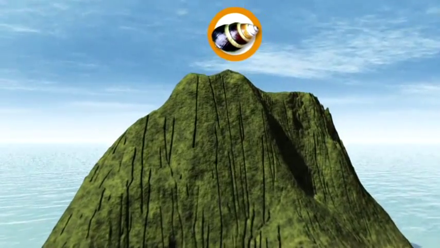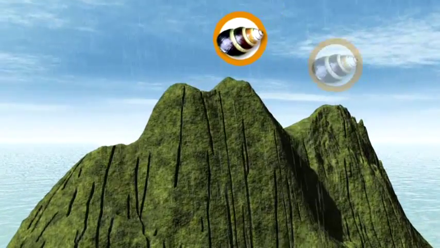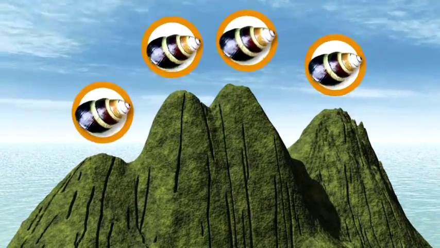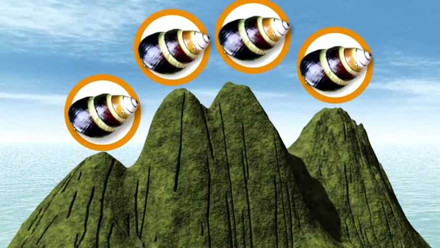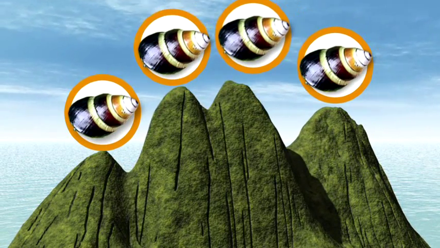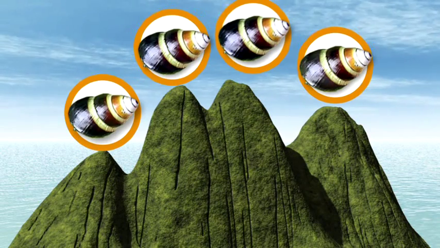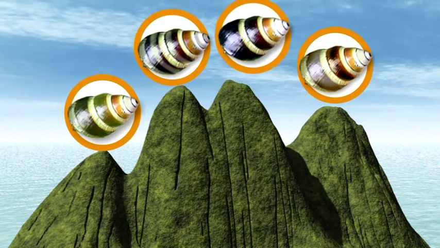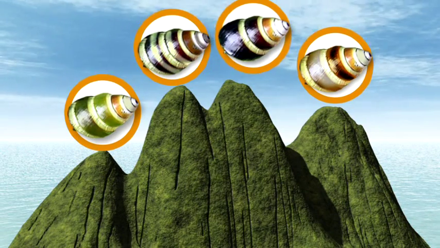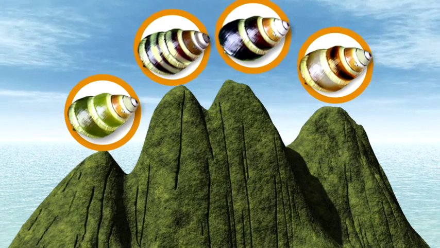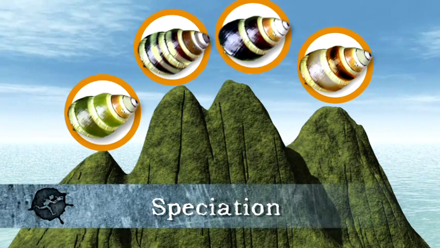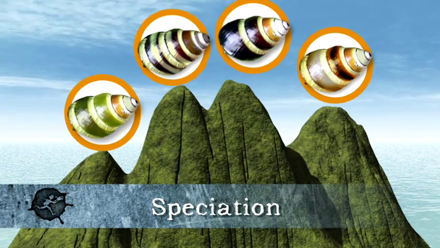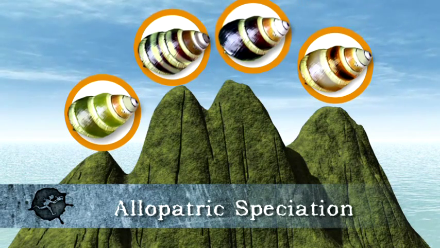Over time, erosion by wind and water created deep valleys. The valleys separated the once continuous population of snails into several smaller populations. Slowly, each population began to differentiate. Eventually, they were so different that they could no longer interbreed. Each population had evolved to become a new species. This is called speciation. When speciation occurs through geographic separation of populations, it's known as allopatric speciation.